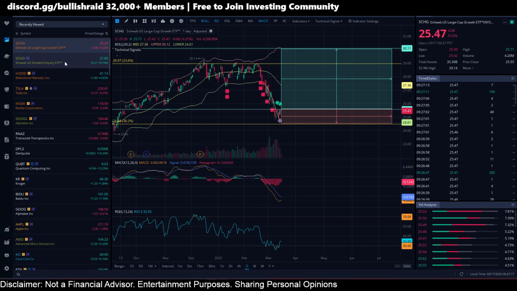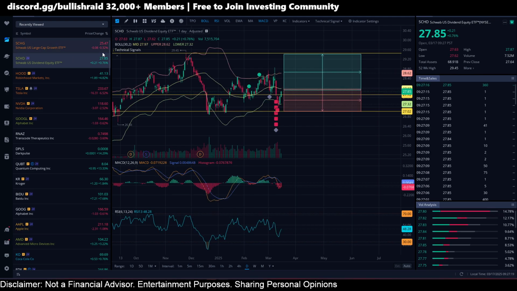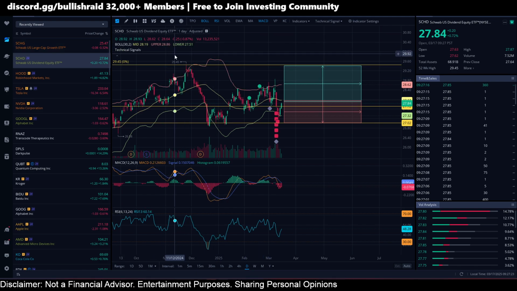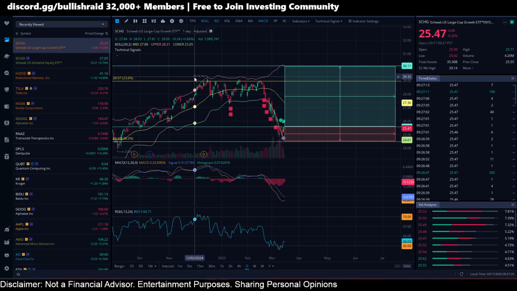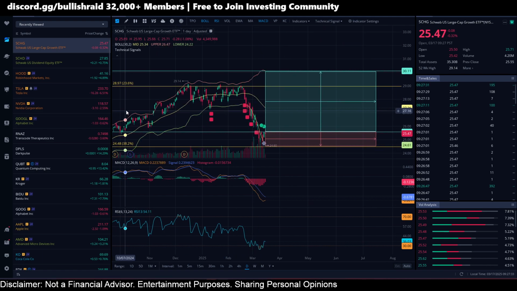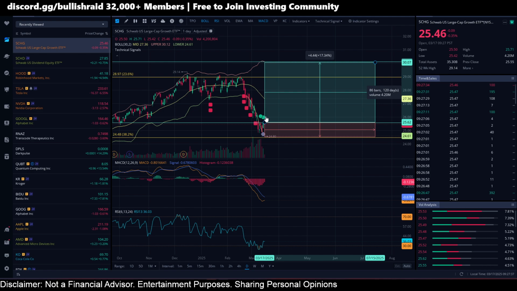We already know long term, eventually we're going to reach new all-time highs, right? So we have the all-time high here at 29.45 for Schwab US Dividend Equity. We go into the large cap here. The high of all time is going to be at 29.14, right? And I have the upper Bollinger Band here ranging into $30. And so with the current price here to the upper Bollinger Band, which is going to be tested, in my opinion, within 2025, we have an upside potential move of 17%.